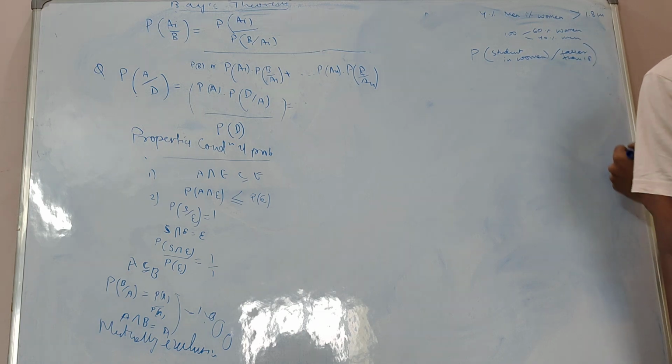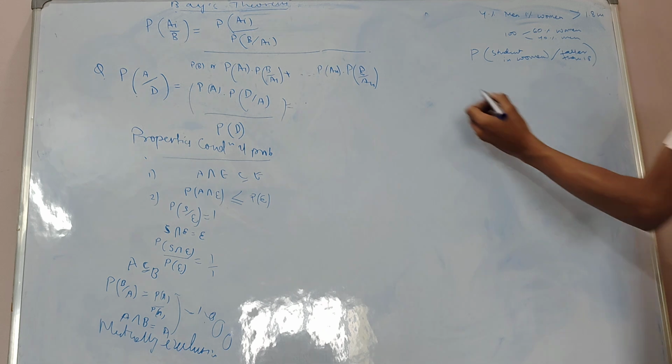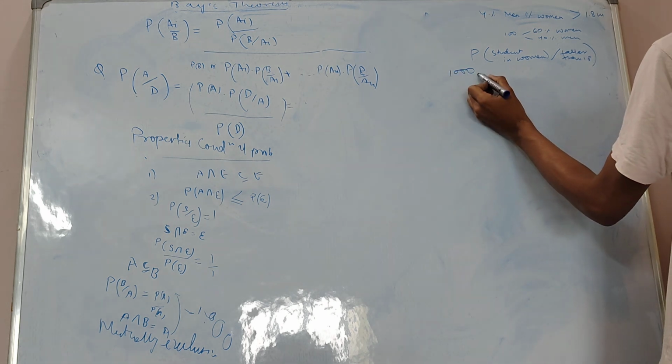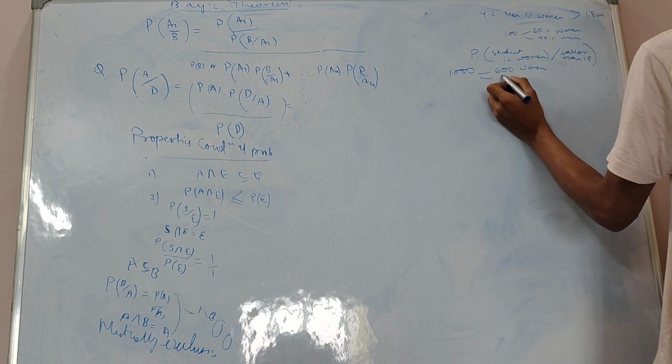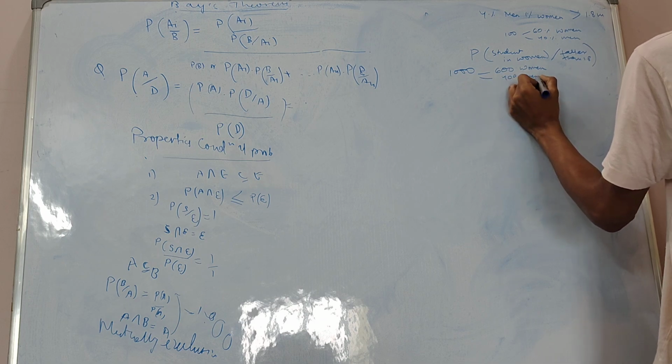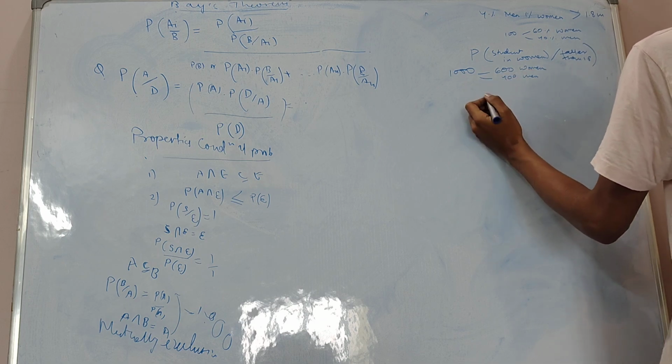So let's assume there are 1000 students, 600 students are women and 400 are men.